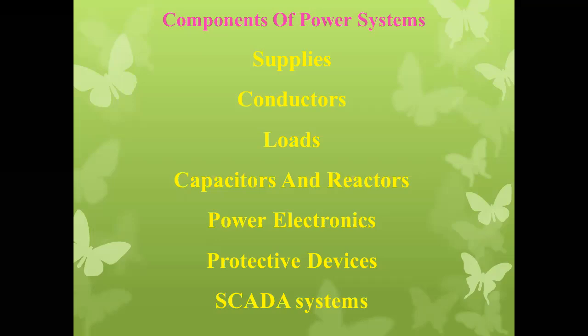Power electronics is generally used in the controlling centers, like power grids, where we have to use power electronics devices to control the electrical power transfer. And protecting devices, as we know, abnormal situations will come in the power system whenever there is an electrical accident or fault. At that time we have to protect our healthy part from the faulty part.